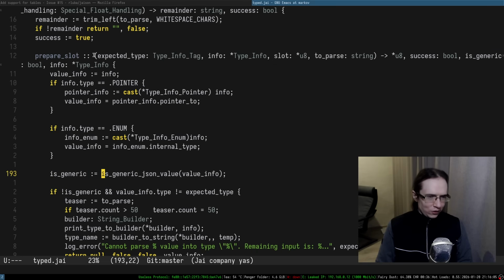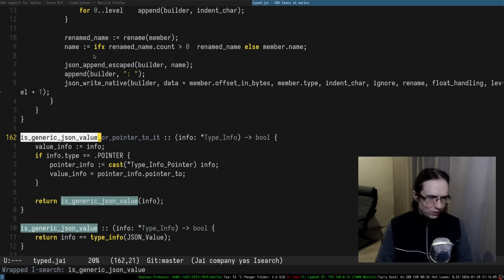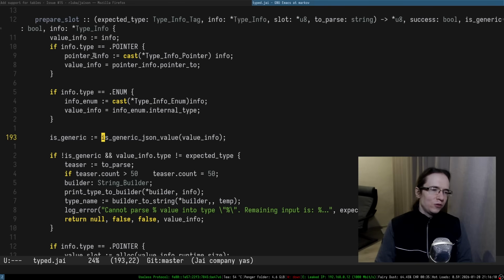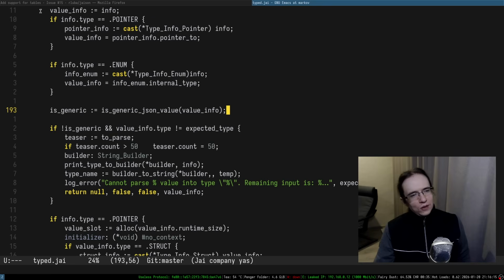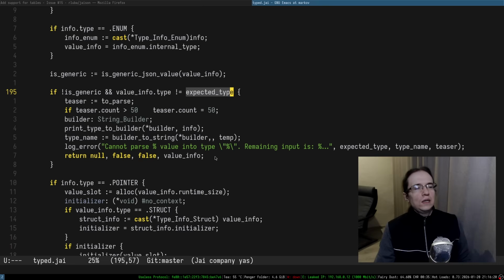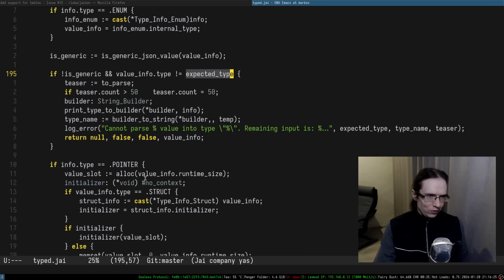Is generic JSON value, and okay, where is it? So it just checks if it's a type info of that. Okay, it's fine. If it is not generic, and value type is not equal to expected type, you just throw an error. Okay.